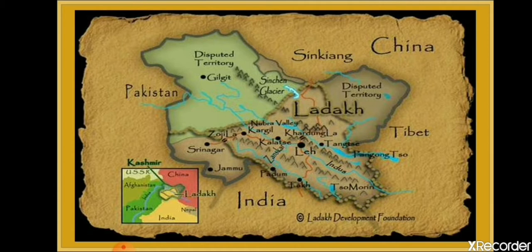Now, if we talk about the geography of Ladakh, it is situated on the high Tibetan plateau, that means near the Tibet border. It is in the rain shadow of the Himalayas, that means it does not receive good rainfall. You have read about the leeward side and windward side; a rain shadow region is where the rain does not reach. It is one of the driest places on the earth because it has very little rainfall. Very little grows naturally in this harsh environment.